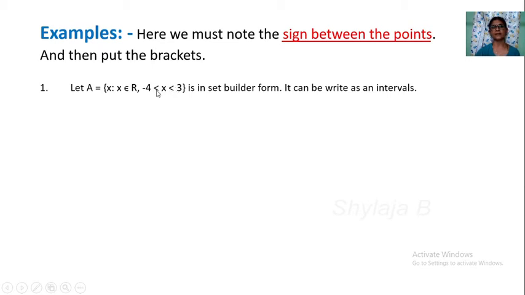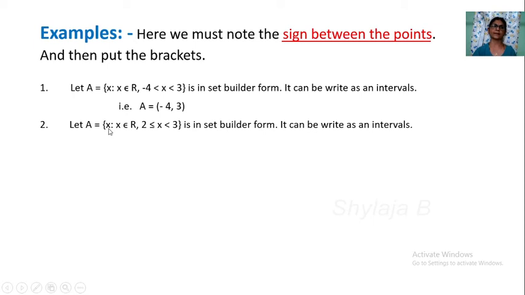So observe this. Both the signs are less than. Whenever the less than symbol is there, you must write an open bracket. Wherever the less than symbol is there, you write the open small bracket. So take the endpoints, A and B. A is equal to minus 4, right, minus 4. B is equal to 3, right, 3. Next you put the bracket. Less than is there, less than means open. Here less than is there, less than for open. So both sides open brackets are there. So this is the open interval.